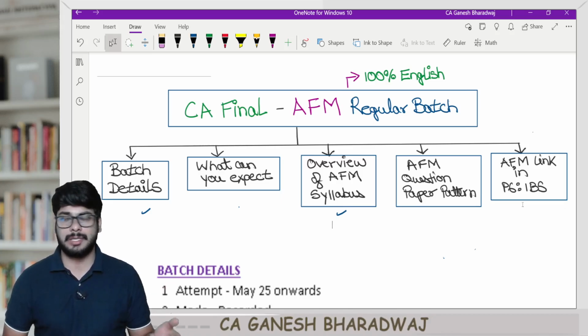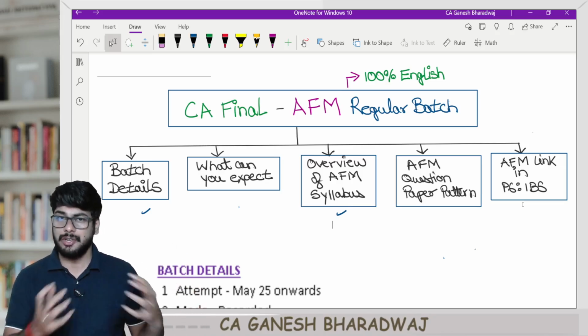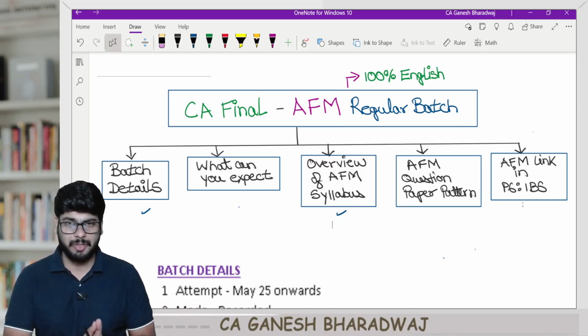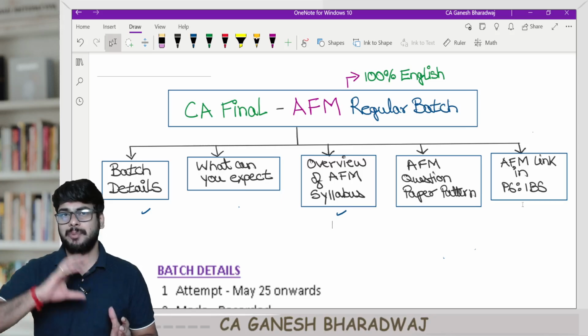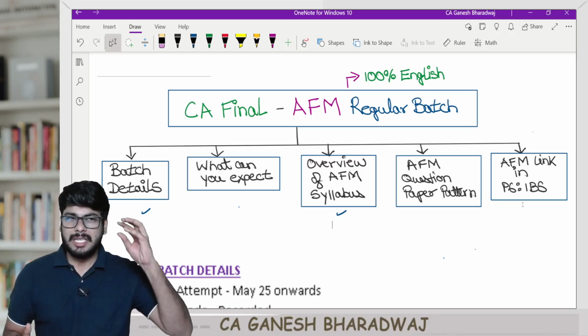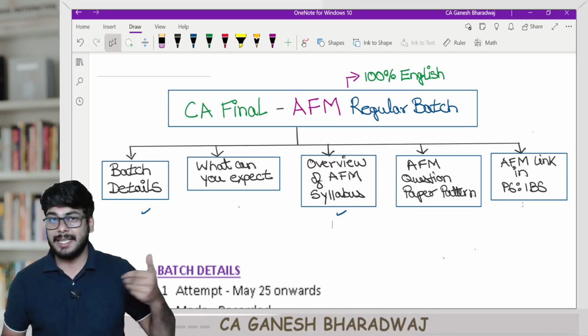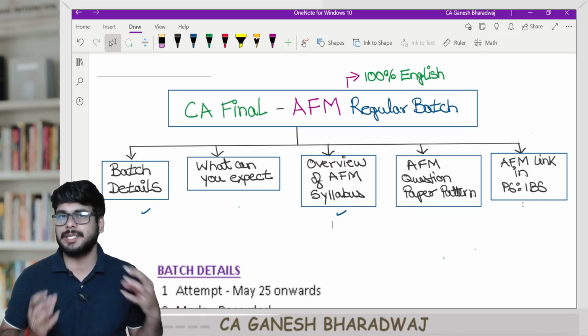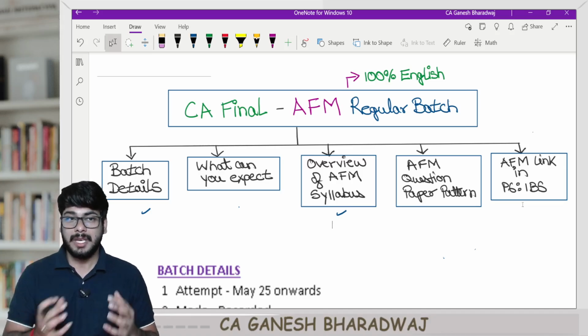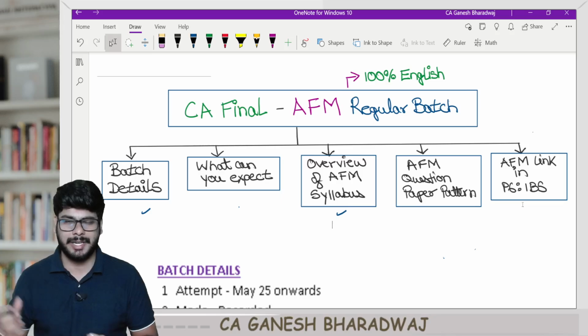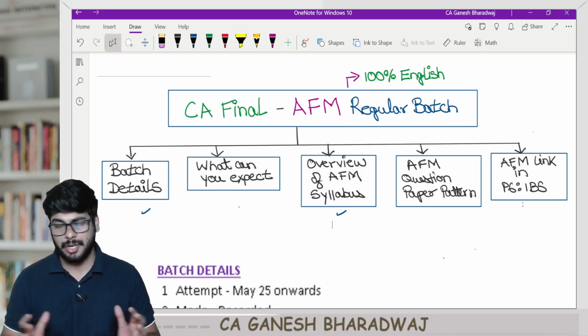And I've closely worked with some of the top stockbroking firms, so we actually know how the practicalities of the stock market function. That is something that I will be walking you through during the course of our lectures, because this is very important. In CA Final, unlike your Intermediate, the approach itself should be completely different, because a significant portion of your syllabus is slightly tilted towards the stock markets. At the Intermediate level, what you would have seen is some basics of financial management, but at the Final level, some major chapters are tilted towards the practical functionalities of the stock market. So that approach is also very much required at the Final level.